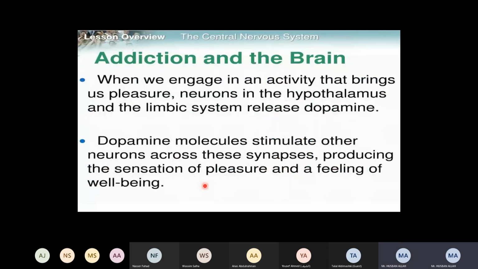When we engage in an activity that brings us pleasure, neurons in the hypothalamus and in the limbic system release dopamine. So dopamine is a chemical which is released by the brain, right? Dopamine molecules stimulate other neurons across these synapses, producing the sensation of pleasure and feeling of well-being.